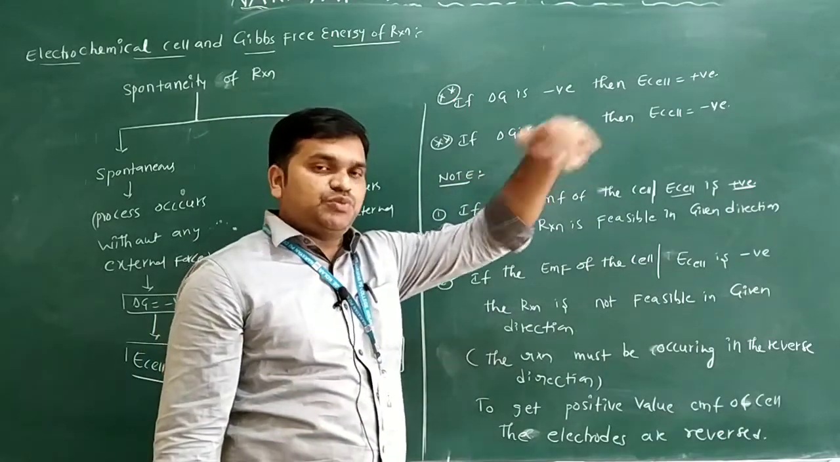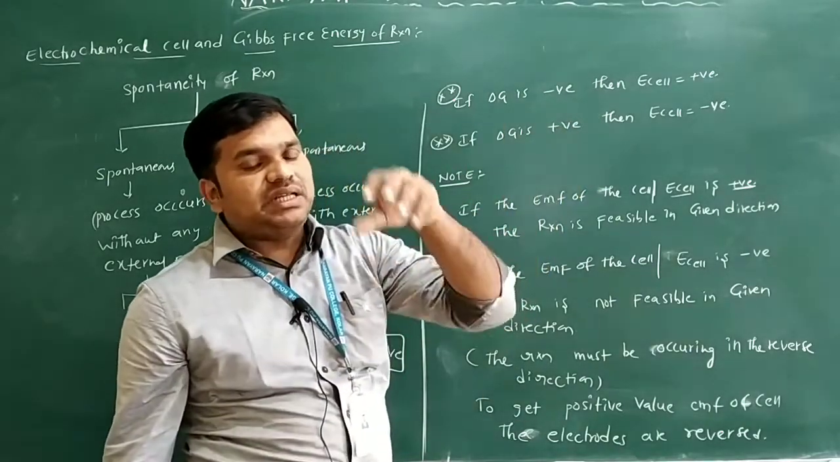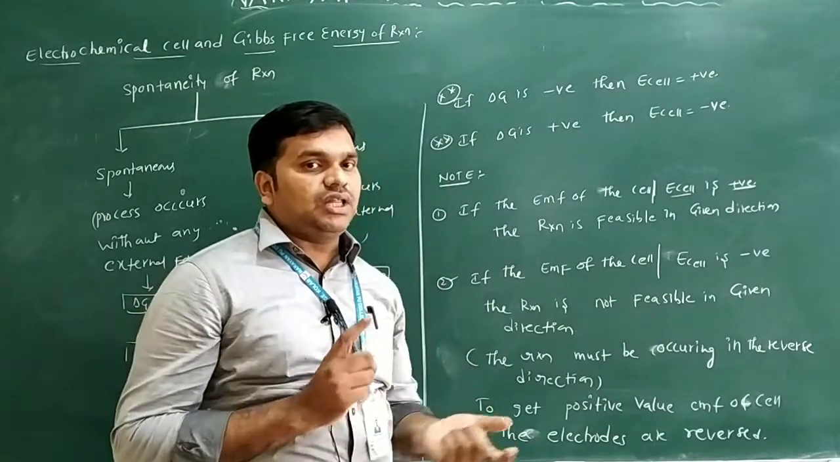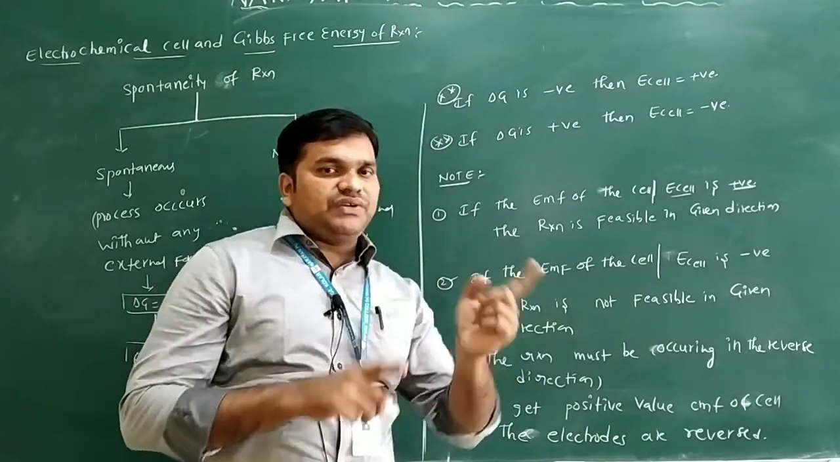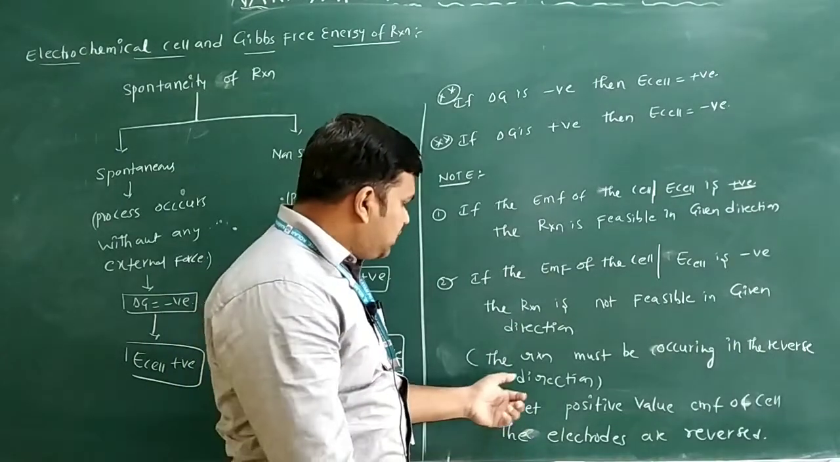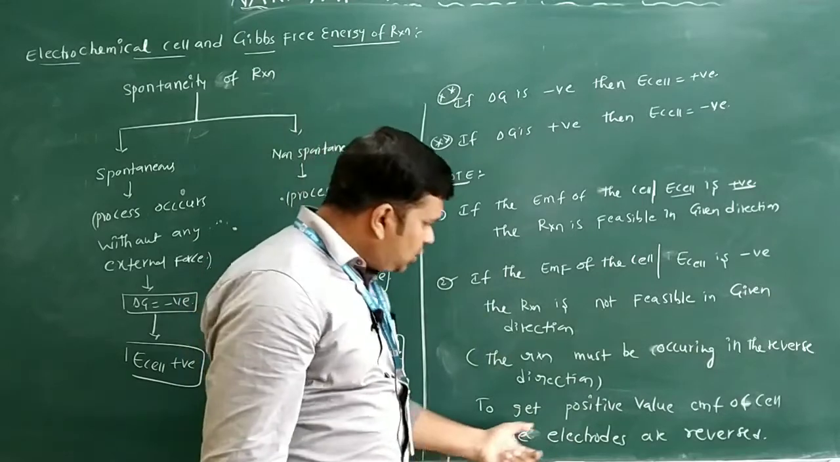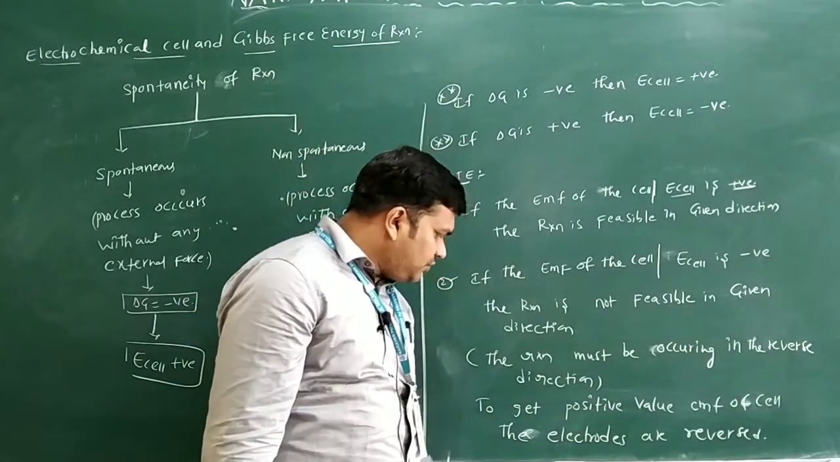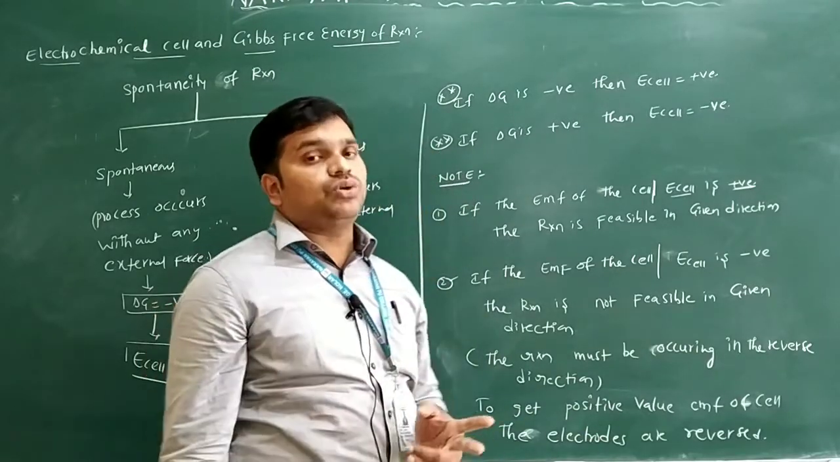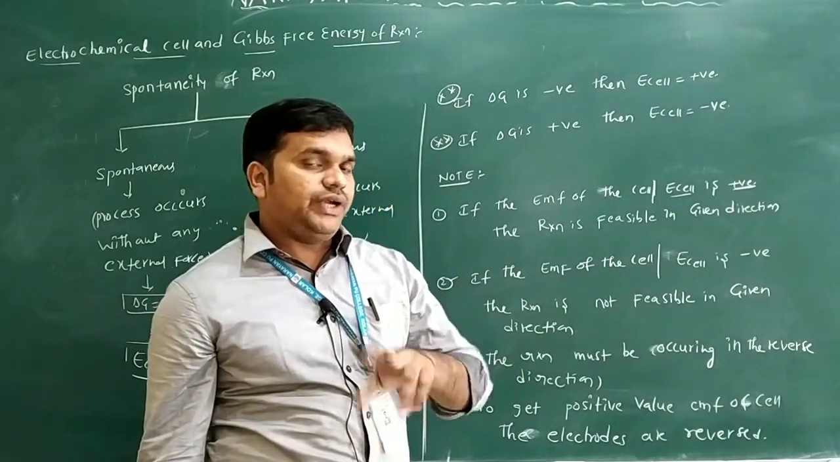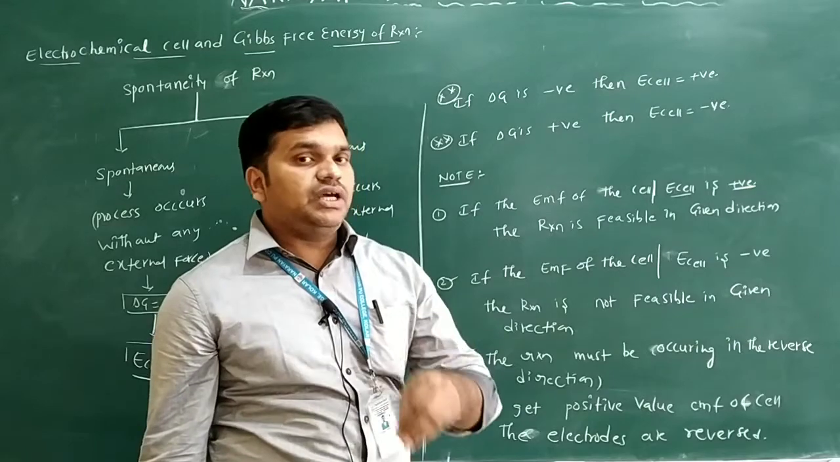Positive means feasible in the given direction. Negative means it is not feasible in the given direction. How can we convert this into the feasible direction? We want to reverse the reaction, so the reaction must occur in the reverse direction. To get a positive value of the EMF of the cell, two possibilities are there: you can reverse the reaction, or you can reverse the electrodes used in the chemical reaction.